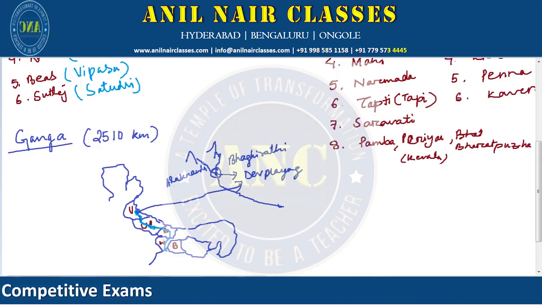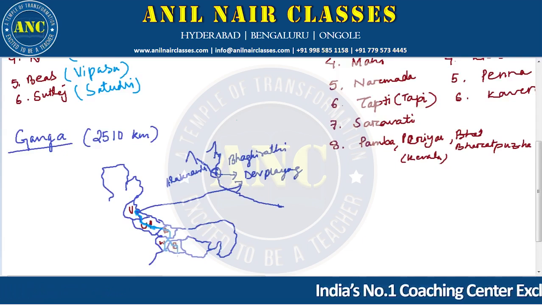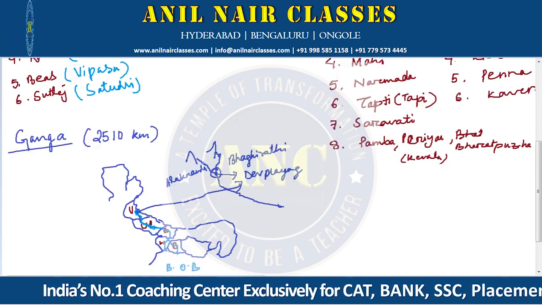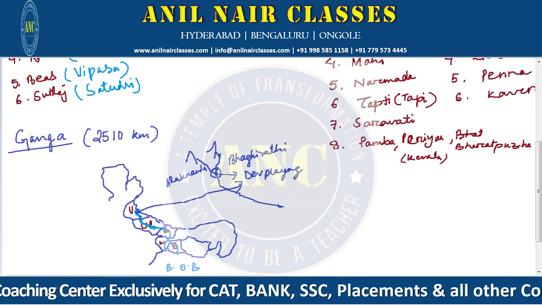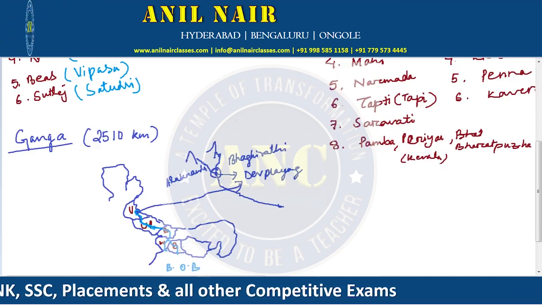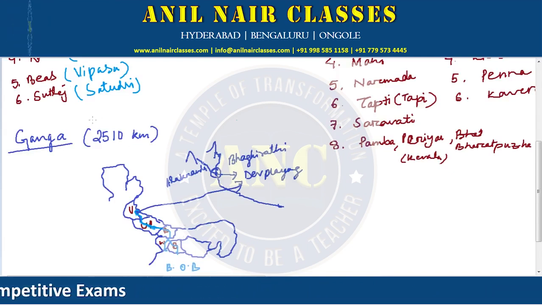Before it goes to West Bengal, one part also goes across Bangladesh, and from there also it falls into the Bay of Bengal. The interesting thing is that the Ganga which passes through Bangladesh is called Padma. This is again an important thing to be noted.